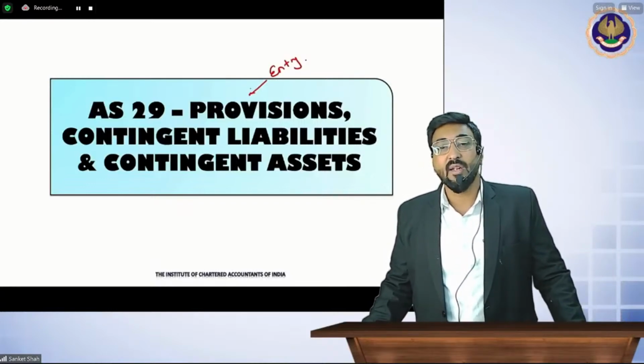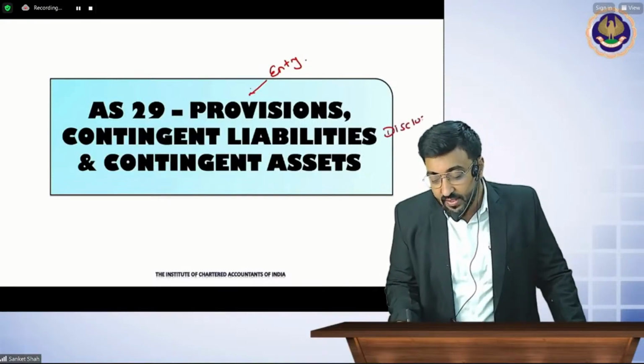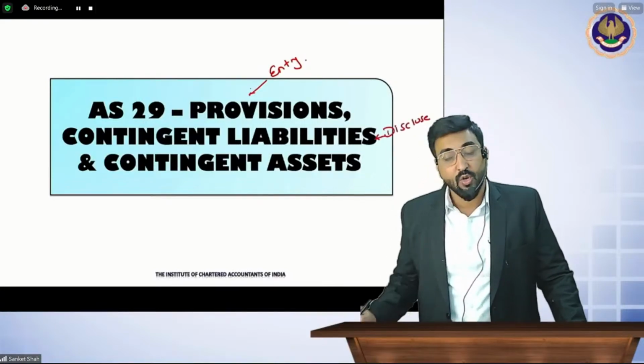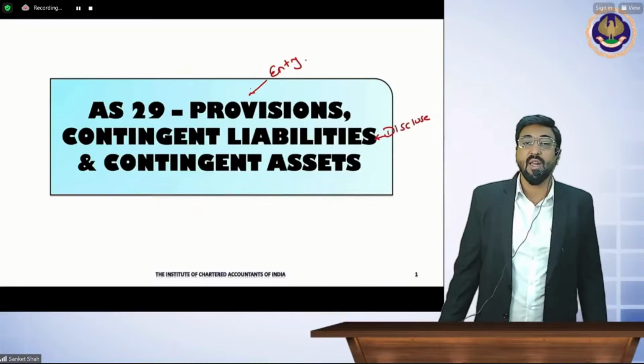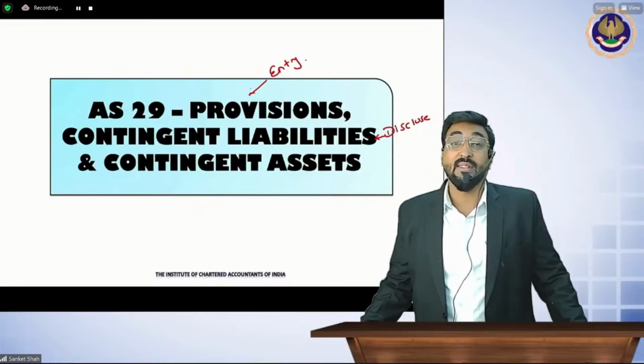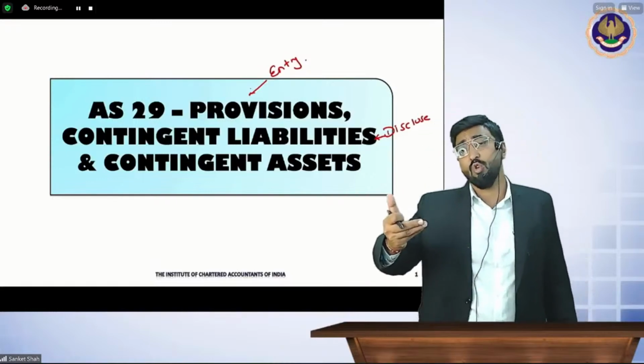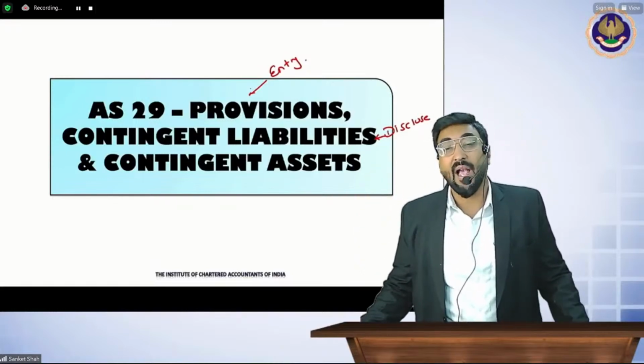What is contingent liability and contingent asset? You will disclose them. So a contingent asset you will disclose in the Board of Directors' report only, not in the notes to accounts. But contingent liabilities you are going to disclose in your notes to accounts. So this is the disclosure part. So contingent liability will be a disclosure part, but for provisions it will be an accounting standard, sir.